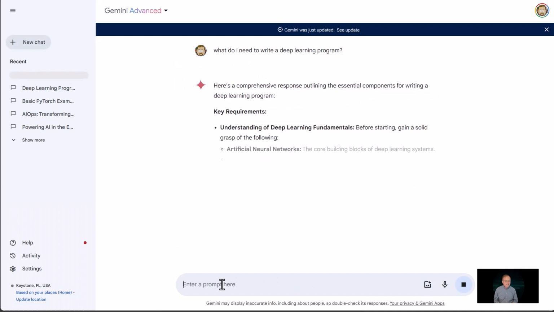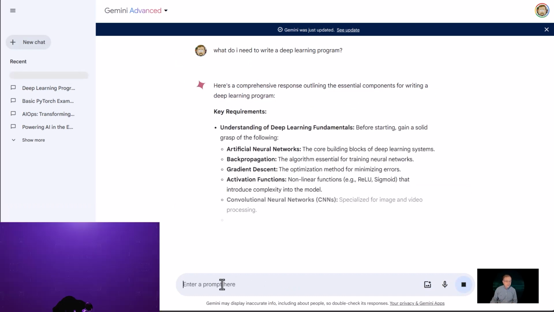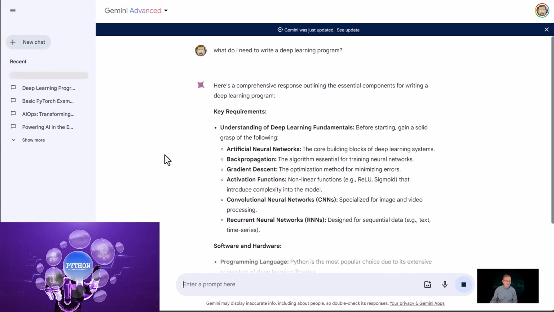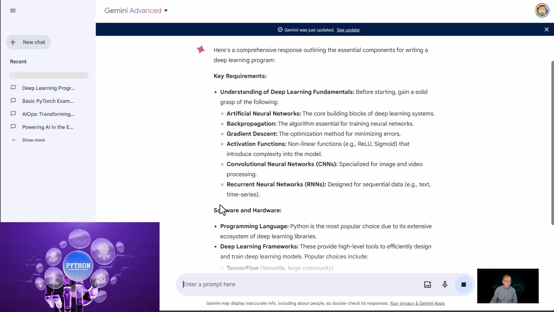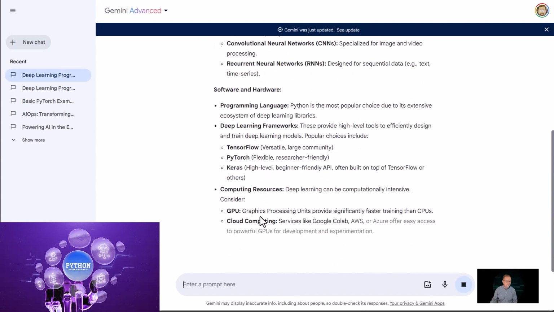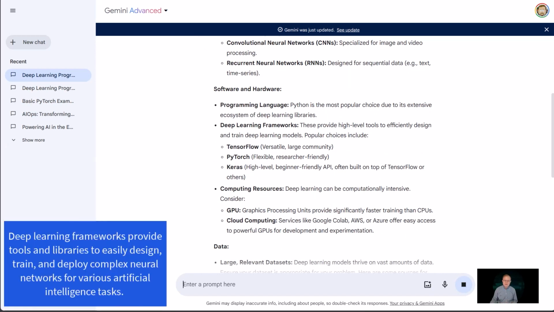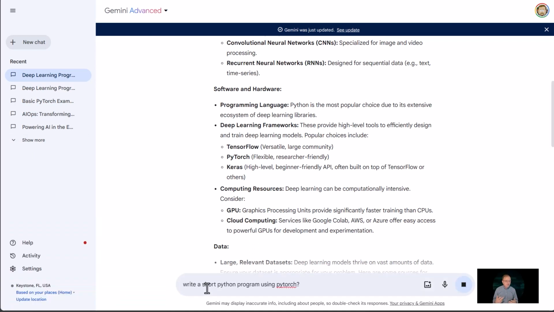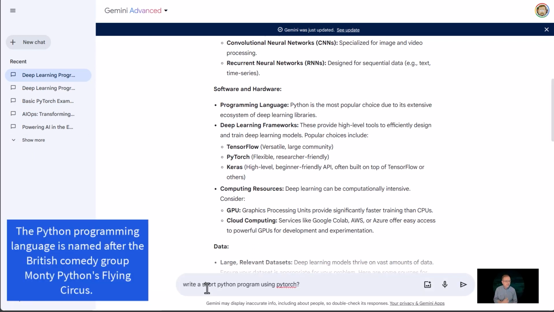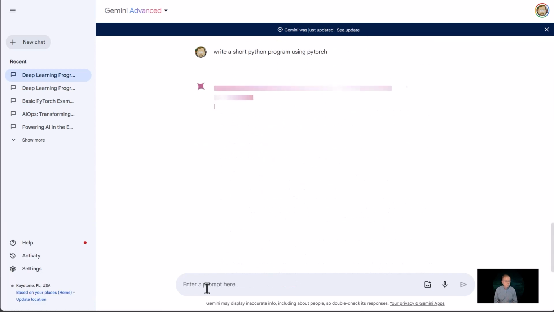It comes out and says key requirements. Wow, a lot of stuff here. Software, programming language, Python. So there we go, we mentioned Python. We need a deep learning framework that we're going to use in this process. So I ask it to write a short Python program, and it mentioned the deep learning framework PyTorch.